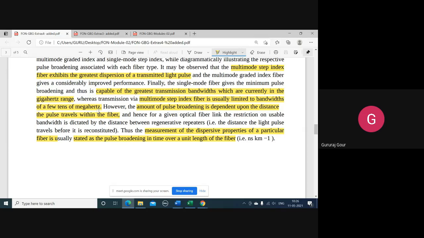Getting the idea? The same thing is happening here. So the pulse broadening doesn't depend on whether you are operating single or multimode fibers, but actually depends on the distance that the pulses are traveling in the fiber.